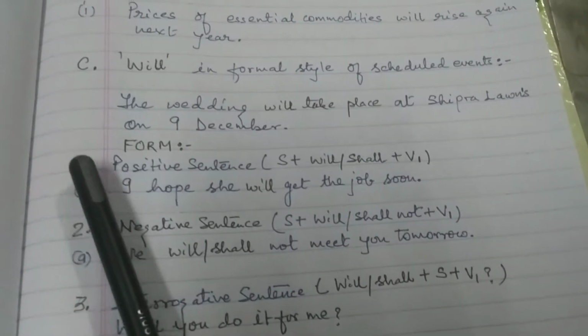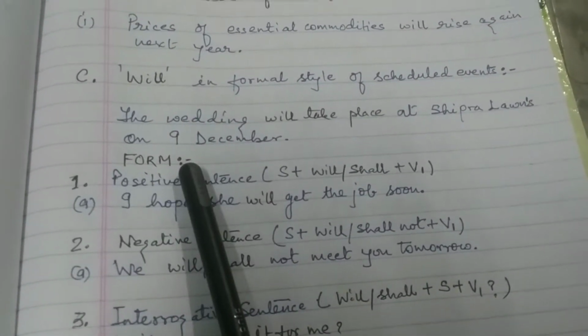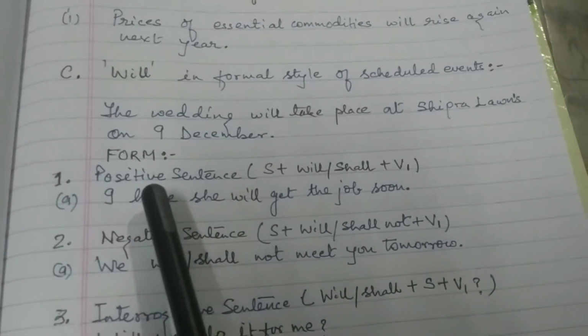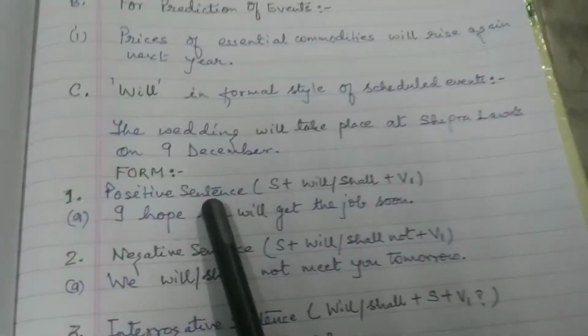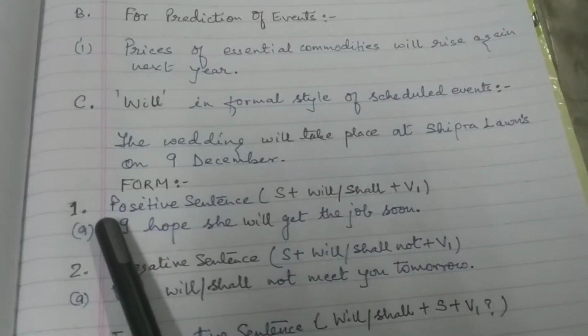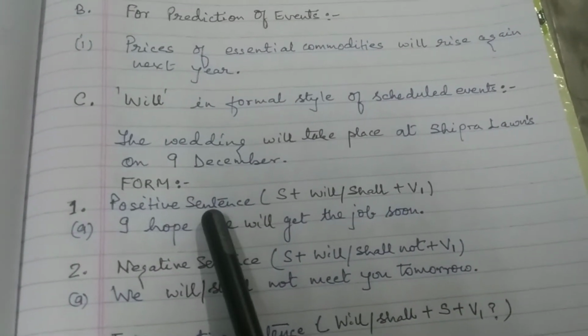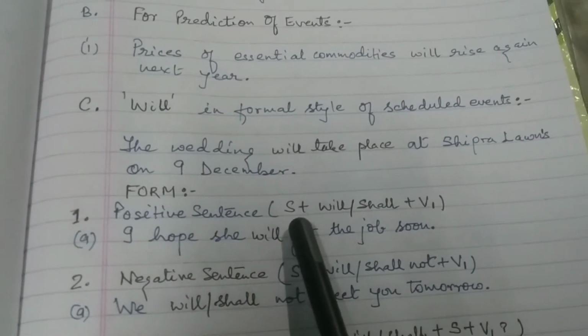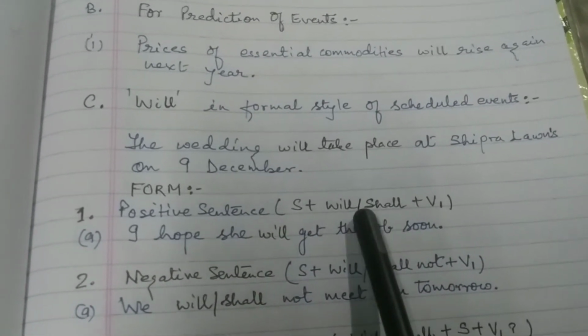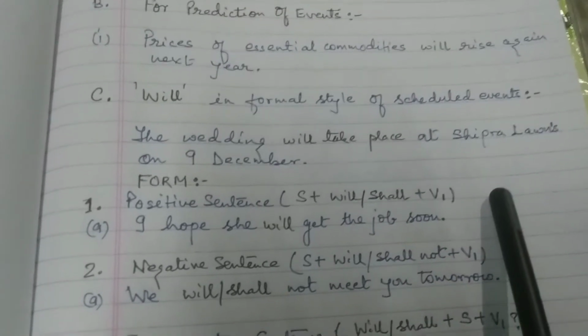Now we will observe the forming of sentences in simple future or future indefinite tense. When we form a positive sentence in future indefinite or simple future tense, we use the subject plus will/shall plus V1.